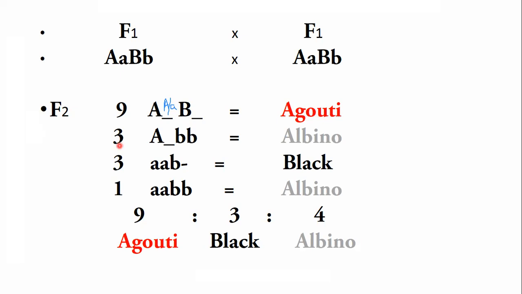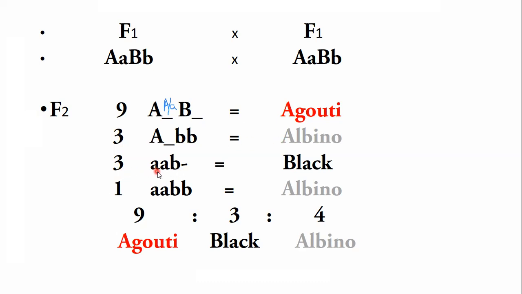Then 3 cases are there with A capital dash, small b, small b. Here b is present in homozygous recessive condition, while A is present dominantly. So the A dominant allele should be responsible for the agouti phenotype, but as the B gene is influencing the expression of the A gene and B is present in homozygous recessive condition, it means no pigmentation occurs, and that is responsible for the albino phenotype.